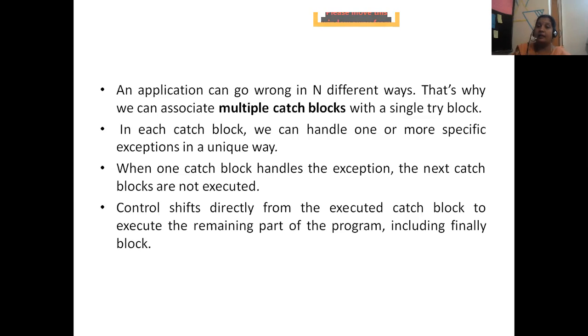The control will not turn back to the try block. Statements after the error inside the try block won't be executed, but after the catch block, whatever statements you have given will be executed. Theory-wise it may be a little confusing. I will show you the example and clear the logic.